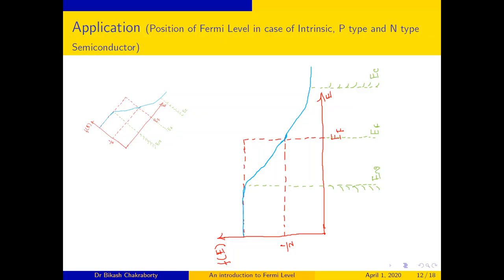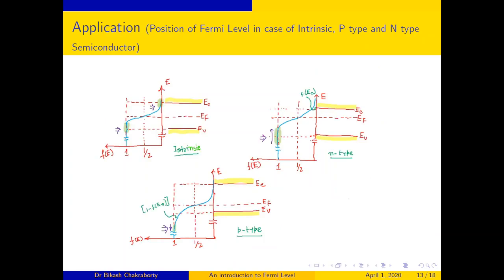Now, with the help of this graph, I have drawn here the intrinsic, n-type, and p-type semiconductor, the position of Fermi level. You just watch carefully, observe carefully the violet arrows and the green shaded regions in each graph.